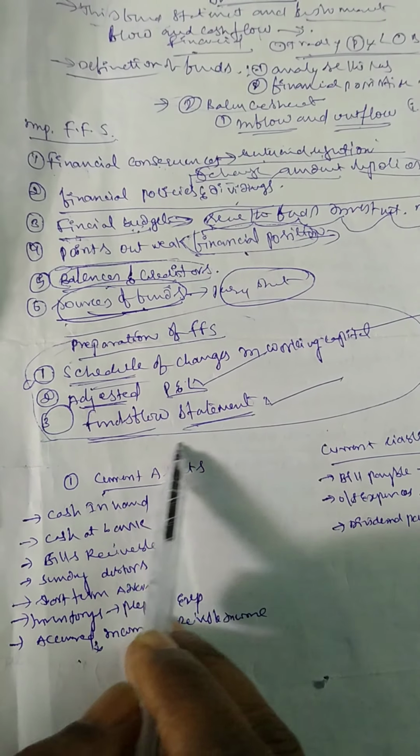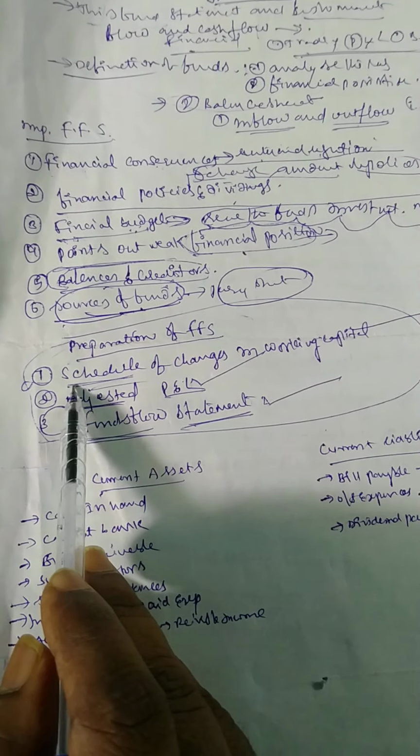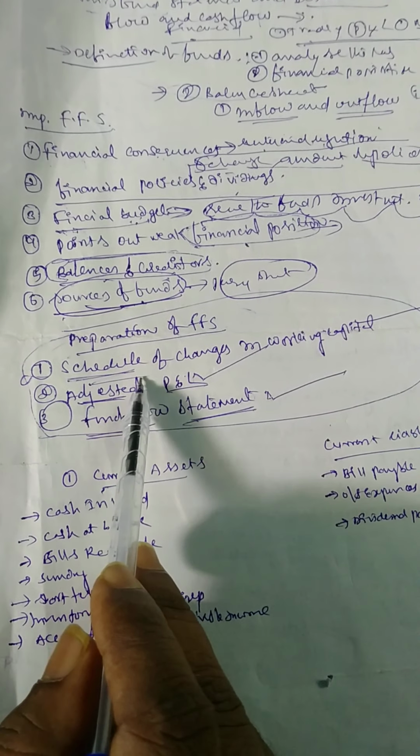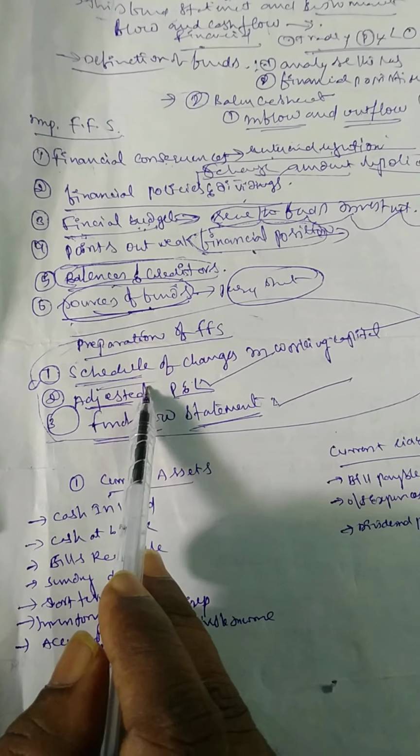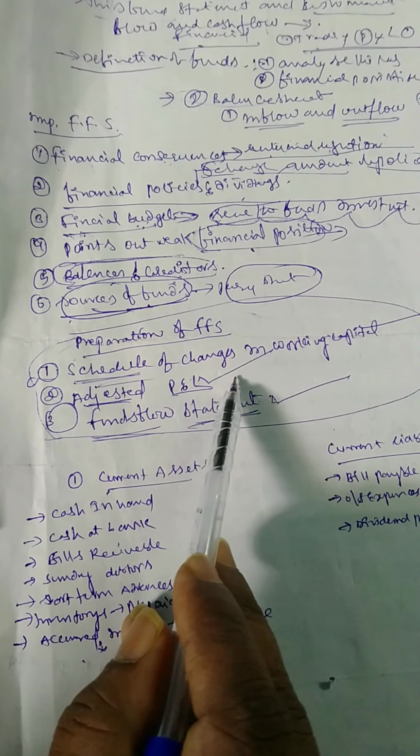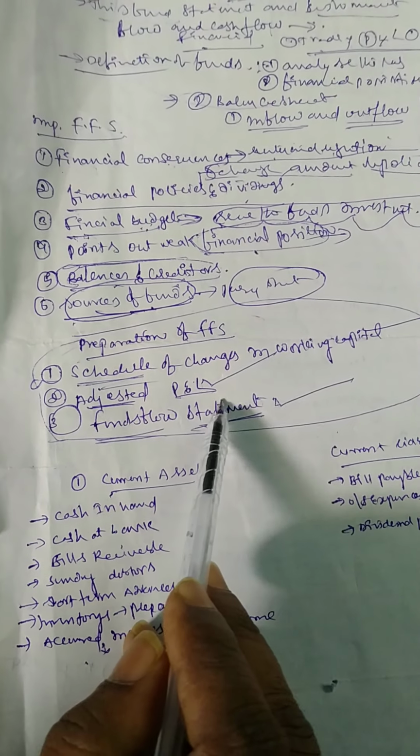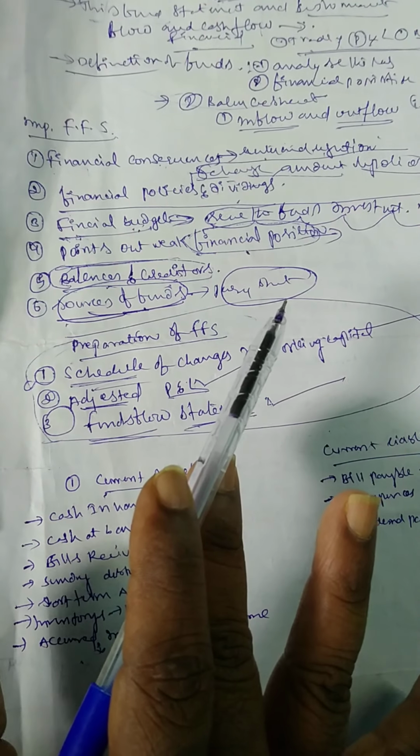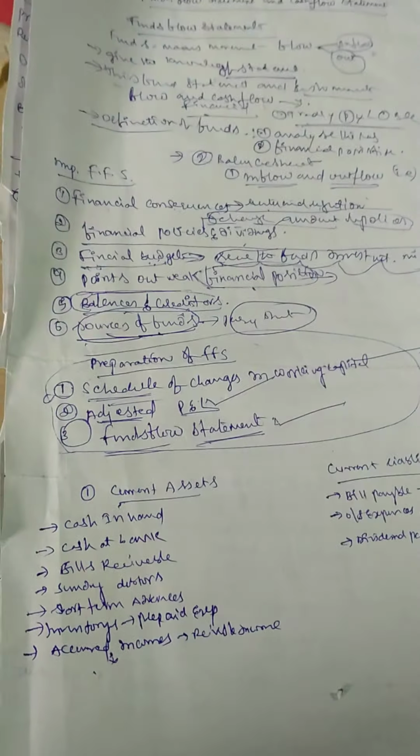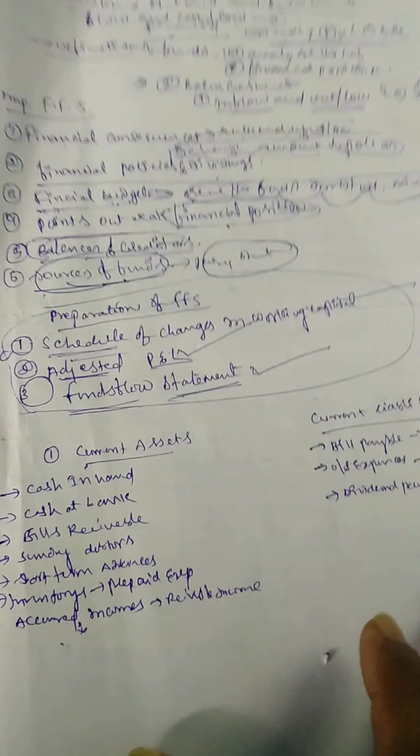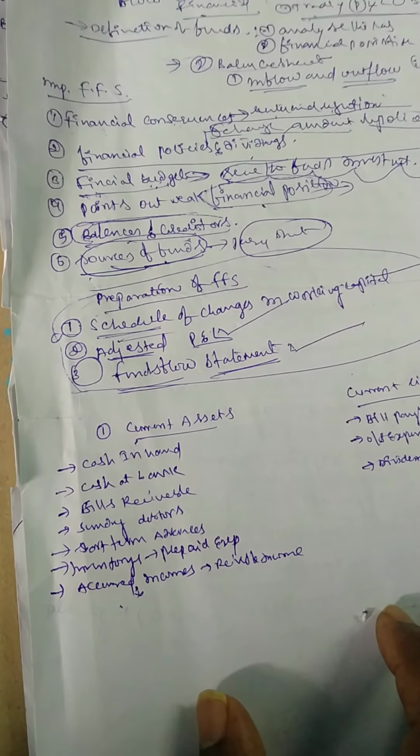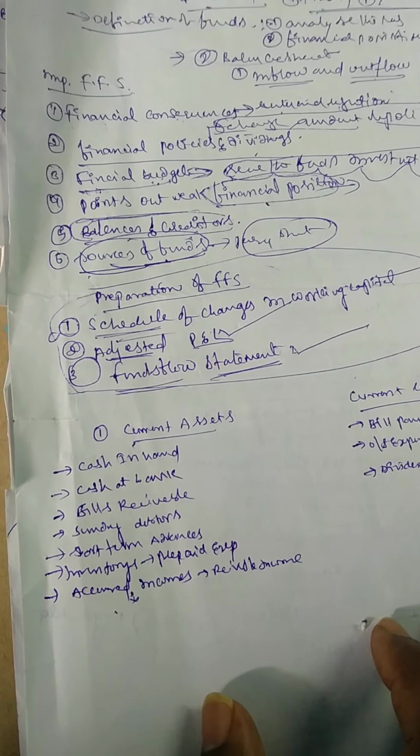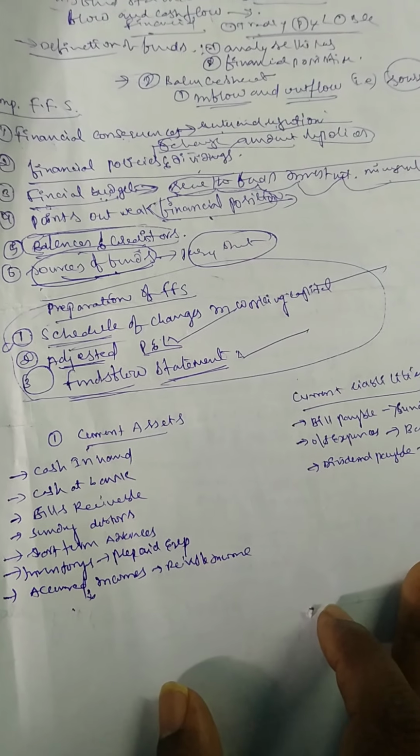These three accounts we need whenever we are preparing a funds flow statement. We compulsorily have to prepare these three kinds of statements: the schedule of changes in working capital, the adjusted profit and loss account, and the funds flow statement. So this is the preparation of the funds flow statement. Today, before that, let us first know what current assets and current liabilities are.